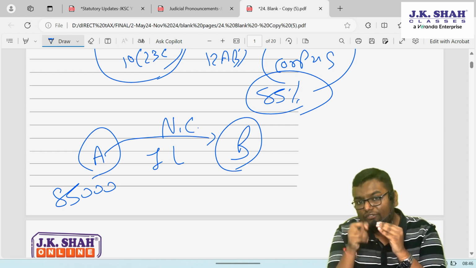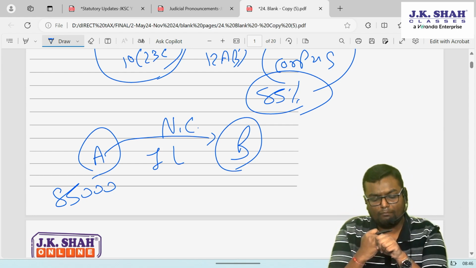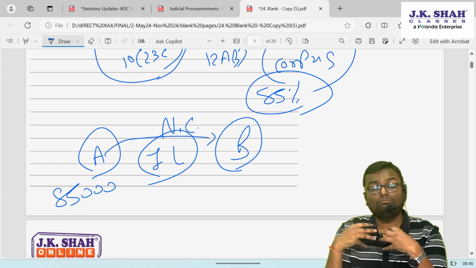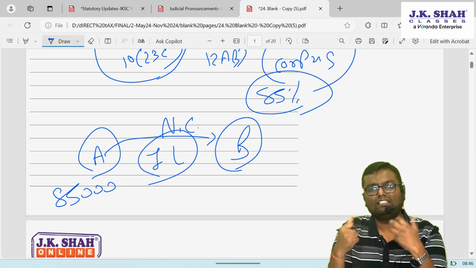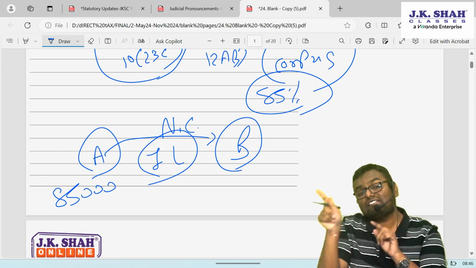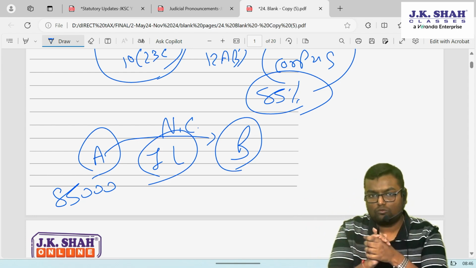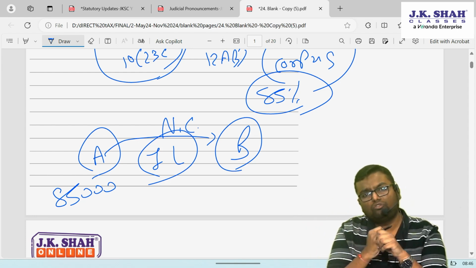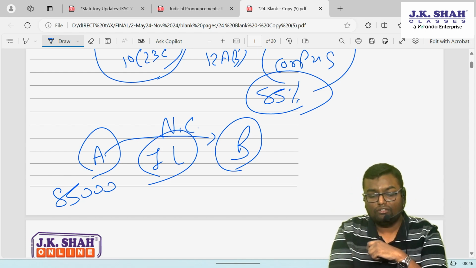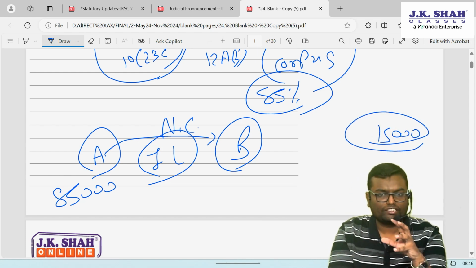Now what is the clarification that is issued by ICAI? See, you have donated rupees 1 lakh, right? Means from the trust total 1 lakh rupees has gone out of the fund. However, how much is allowed as an application? 85,000. Now what if the trust is having a surplus including that 15,000 which is not allowed as a deduction?